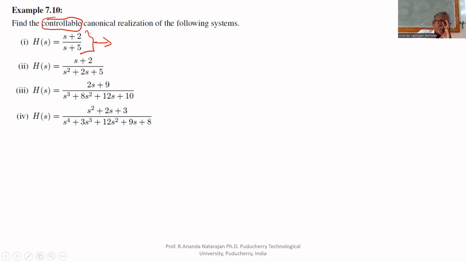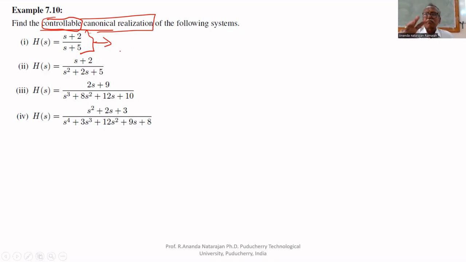So all observable variables need not be controllable variables, and all controllable variables need not be observable variables. Both may be there, or both may not be there. So here the transfer function can be converted into an observable system as well as a controllable system. How to convert it into controllable canonical realization? If you realize it this way, it will definitely be controllable, though not sure that it is observable.